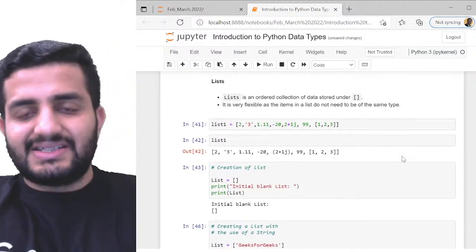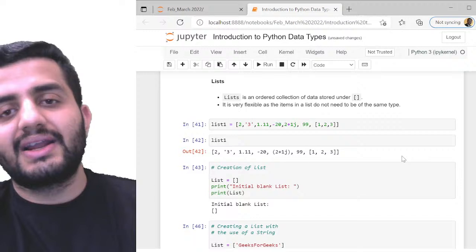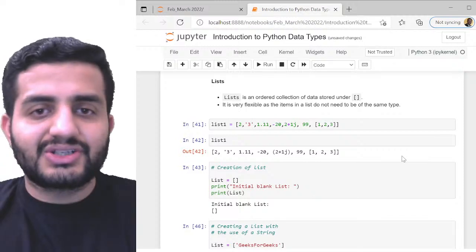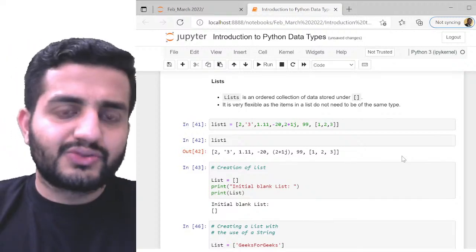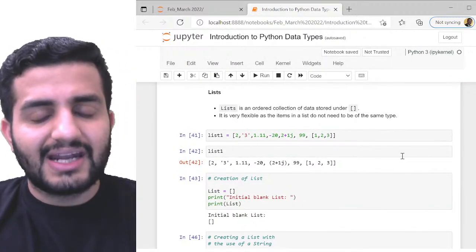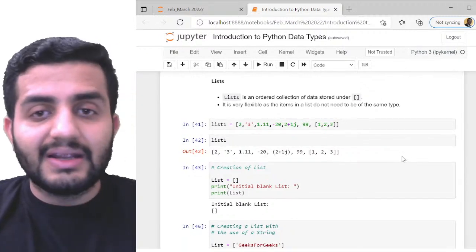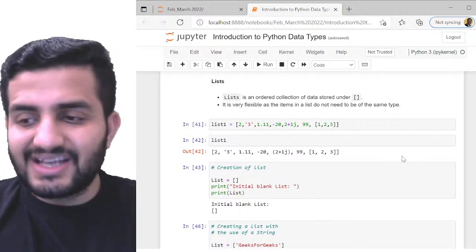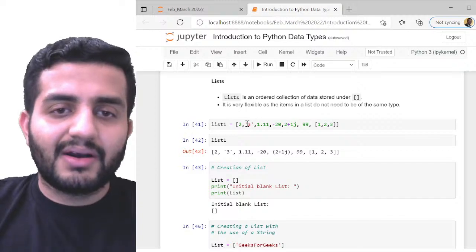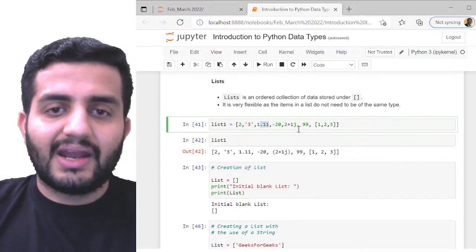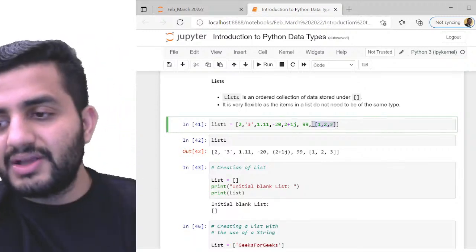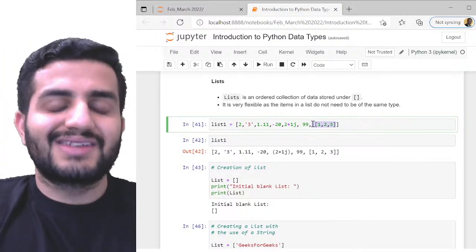Now we jump towards lists. So what is a list? A list is nothing but an ordered collection of data stored under square brackets. Any ordered collection of data stored under square brackets is called a list. This is a very useful data type, guys. It's very flexible, and here items do not mandatorily need to be of the same data type. I can store multiple data types in a single enclosure. I can have a number, a string, a float, a complex number, even a list within this, even a dictionary within the list. All of these would be different data types within a single list.